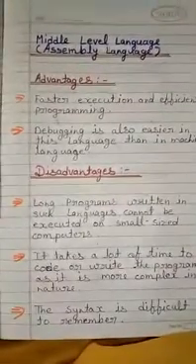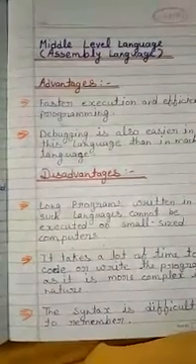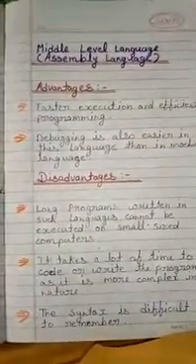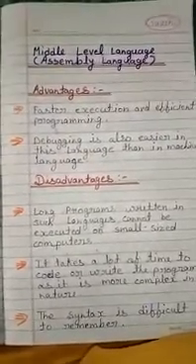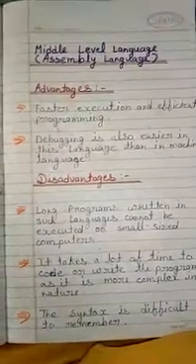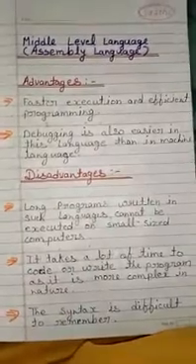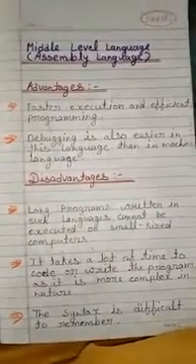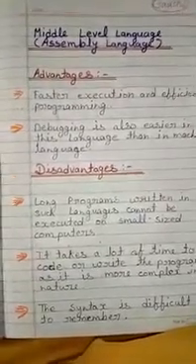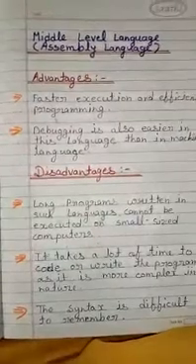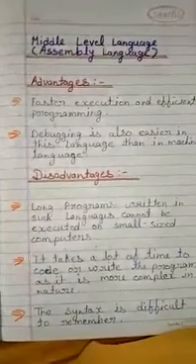Second is middle level language. It is also called assembly language. Okay. Advantages of middle level language. Programs written in machine language are replaceable by mnemonics which are easier to remember. Faster execution, efficient programming. Debugging is also easier in this language than in machine language. Programming is relatively easier due to the use of mnemonics and saves a lot of time and effort.